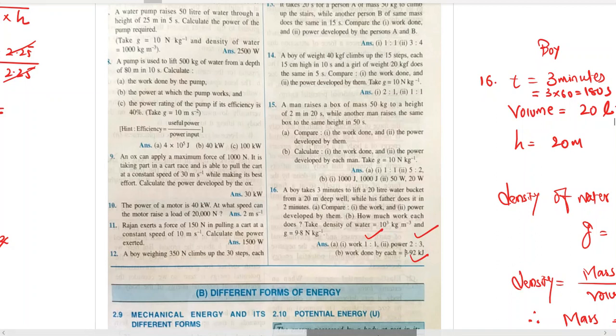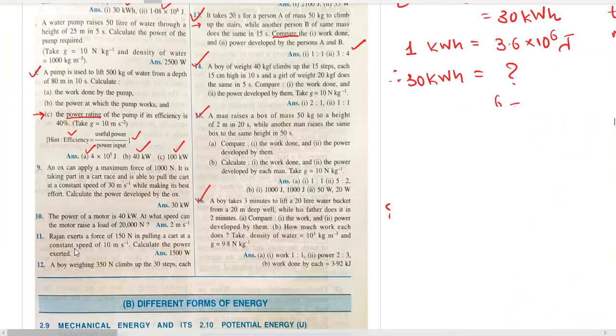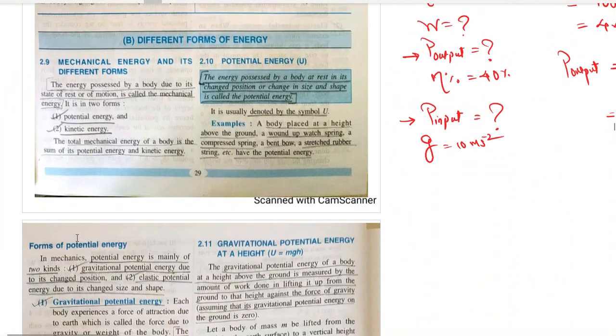Let's move back to the chapter, and we have to start with the second part today, different forms of energy, and also its numericals. It's a long part. I targeted to finish this chapter in May. I wanted to finish one more chapter of physics and also some chapters of chemistry, but sadly we could not do it.